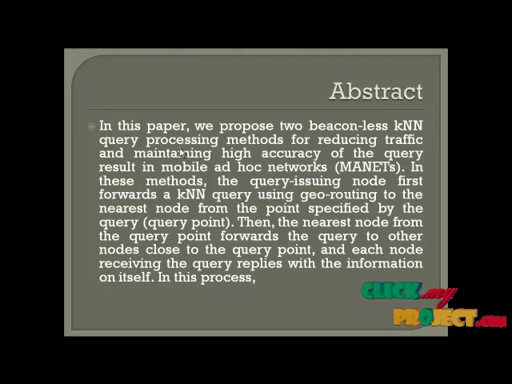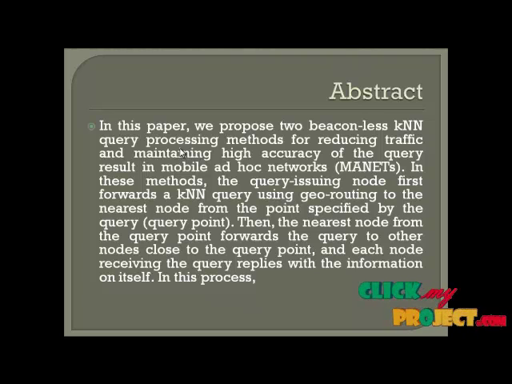In this paper, we propose a beacon-less KNN query processing method for reducing traffic in location-based applications for mobile ad hoc networks. It is common for a node to issue a k nearest neighbor query, which searches for information on the k nearest neighbors from a specified location. Many query processing techniques for KNN queries have been proposed for wireless sensor networks.